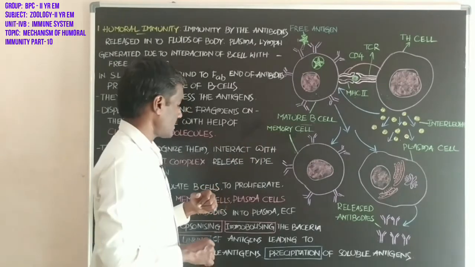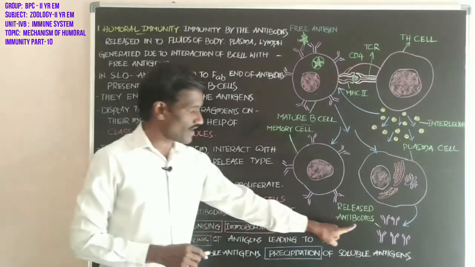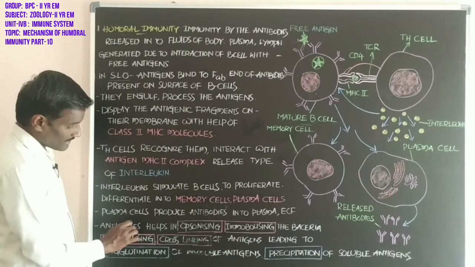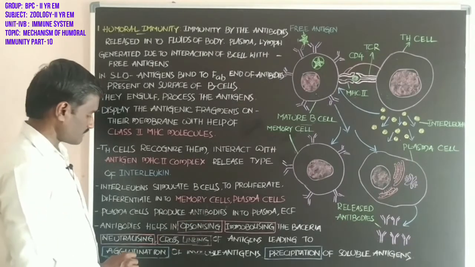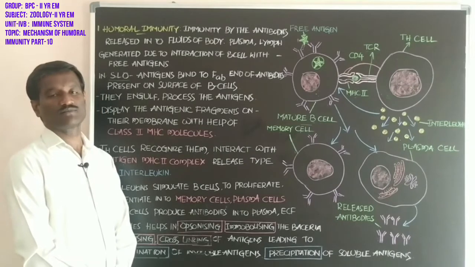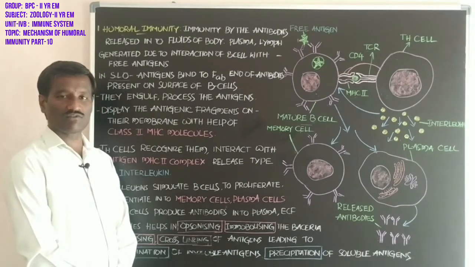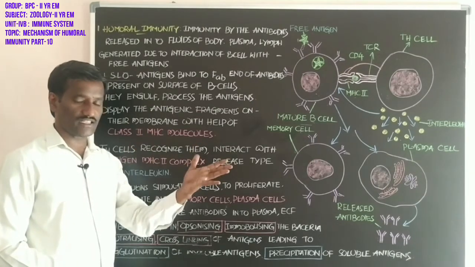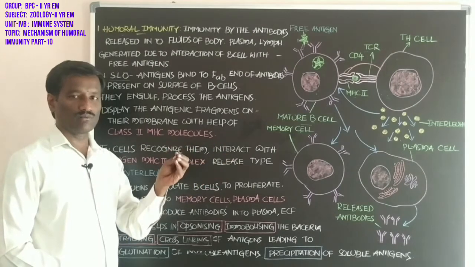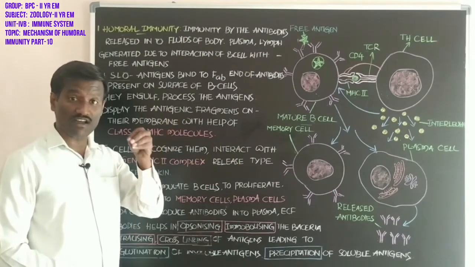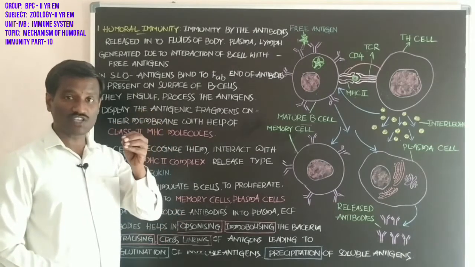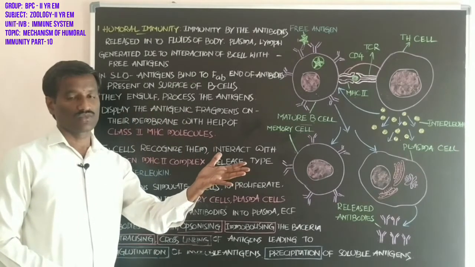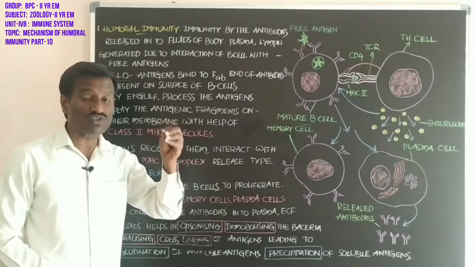What about the function of these released antibodies? Antibodies help in opsonizing. What is the meaning of opsonization? The antibody makes the antigen susceptible to the process of phagocytosis.